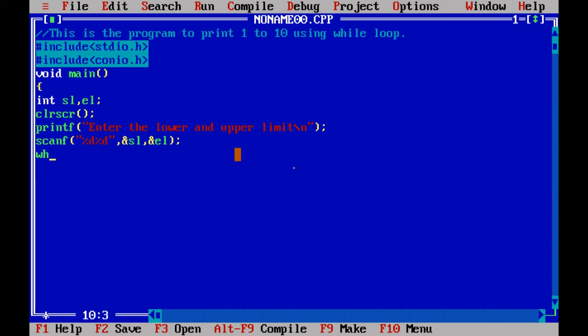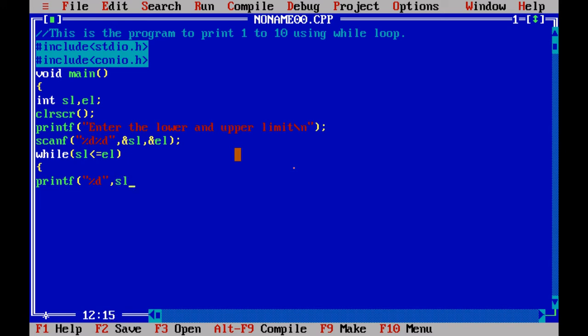Then we have to make use of the while loop. How long am I going to use it? While SL is less than or equal to EL. The reason is it has to be repeated until it prints the value 10. That's why I am setting it as while SL less than or equal to EL, and here I have to type printf, percentage d, comma SL.